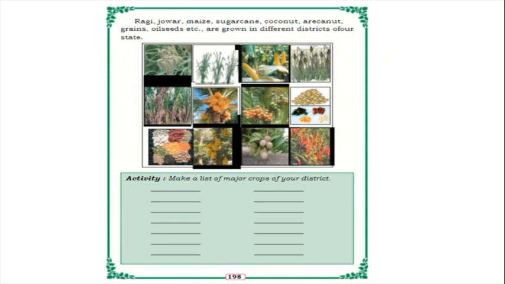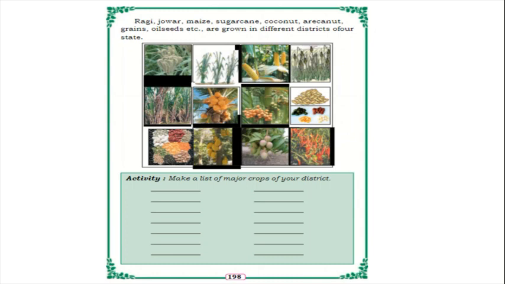Ragi, jowar, maize, sugarcane, coconut, areca nut, grains, oilseeds, etc. are grown in different districts of our state. In Karnataka state, I said 30 districts are there. In all districts, the people grow different types of crops.